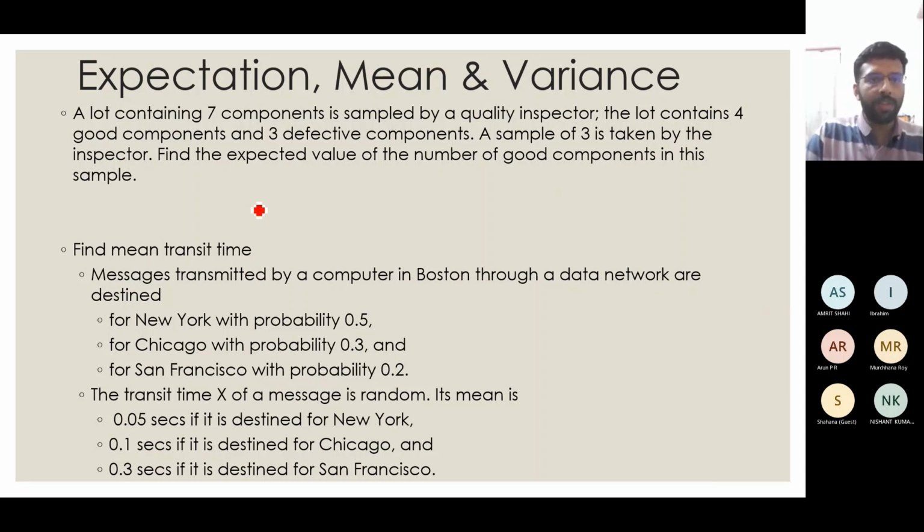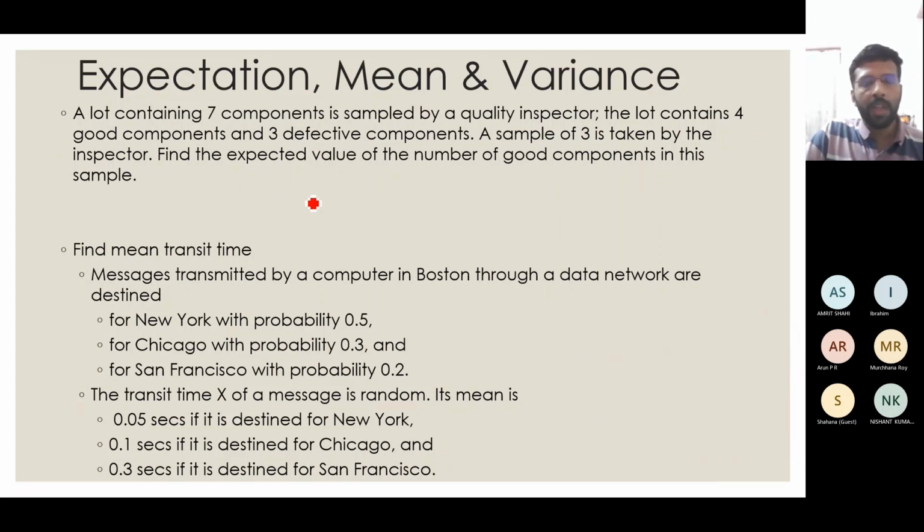So basically the first question is like this. From a production lot, a quality inspector took 7 items and it has 4 good components and 3 bad components. Then from out of that 7, the quality inspector takes 3 samples and you are told to find out the expected value of the number of good samples in this.